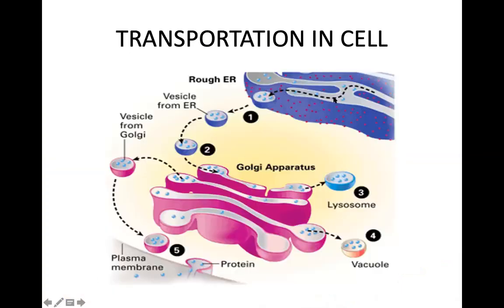So how does transportation in cells take place? See, from the rough ER a vesicle is formed, and the vesicle from the ER comes to the Golgi apparatus. The Golgi apparatus is a storage house. A vesicle from the Golgi body can move to the outer part of the cell membrane, or it can move to the vacuole. It can also move to the lysosomes or other parts of the cell. So this is how transportation takes place in the cell.